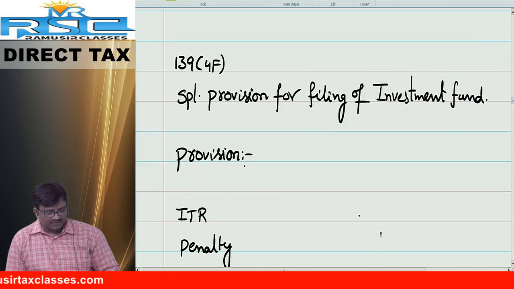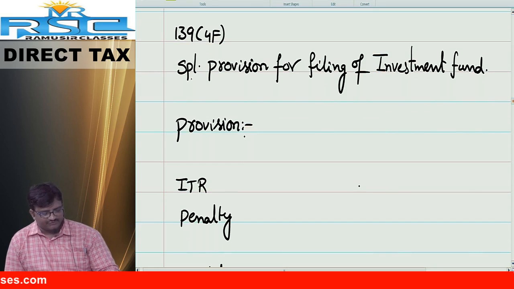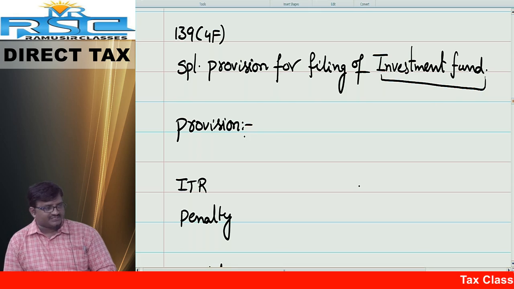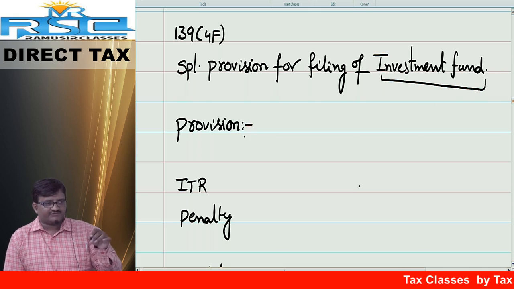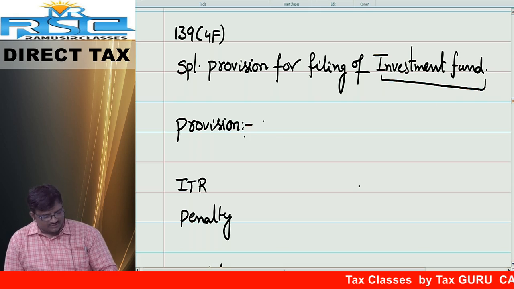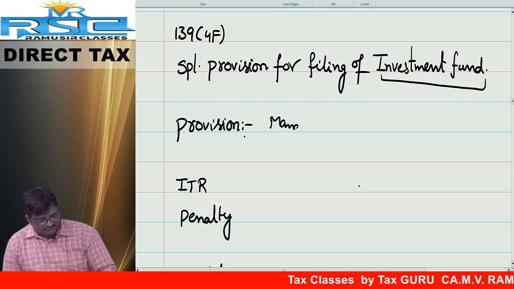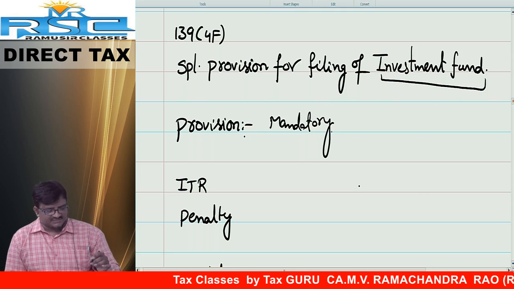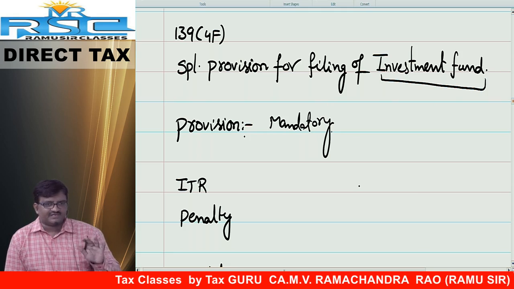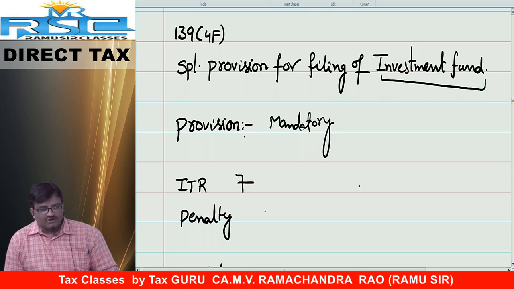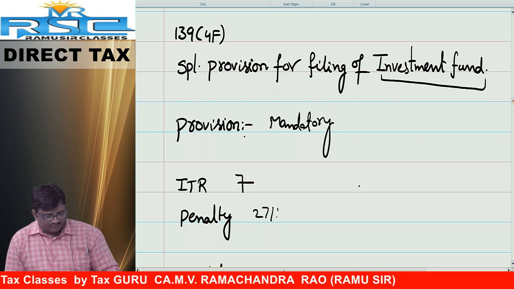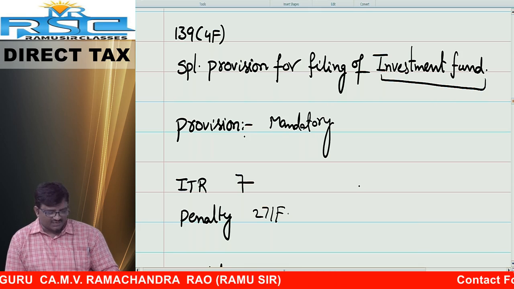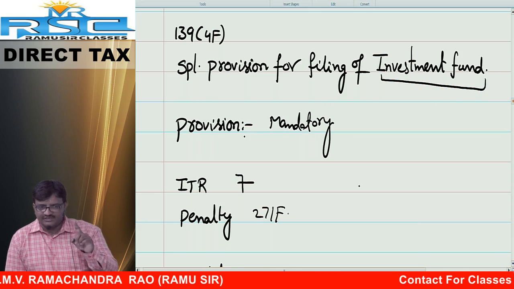Last topic, friends, of its kind, 139 subsection 4F. Special provision for filing of return of income by an investment fund. Taxation of investment funds is also our syllabus. Now, here it is mandatory to file the return of income. There are no conditions at all. Every business trust and every investment fund is compulsorily required to file the return of income in form ITR 7. For penalty, there is no special provision, so the general provision of rupees 5,000 is levied as a penalty under section 271F.